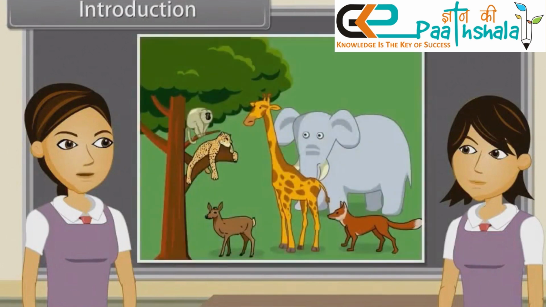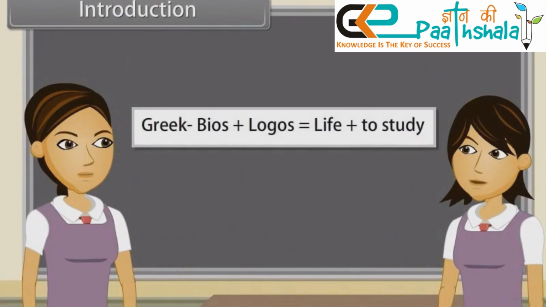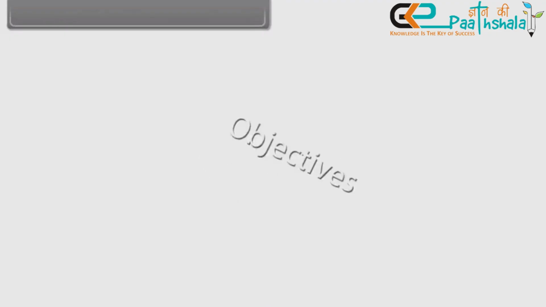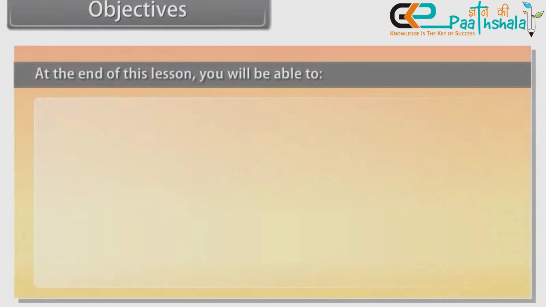We know that the branch of science which deals with the study of living organisms is called biology or the study of life. Yes, the word biology has been taken from Greek words bios, equal to life, plus logos, equal to study. Things which depict growth, reproduction, ability to sense environment and mount a suitable response are called living things. Objectives. At the end of this lesson, you'll be able to define life and living organisms, find out